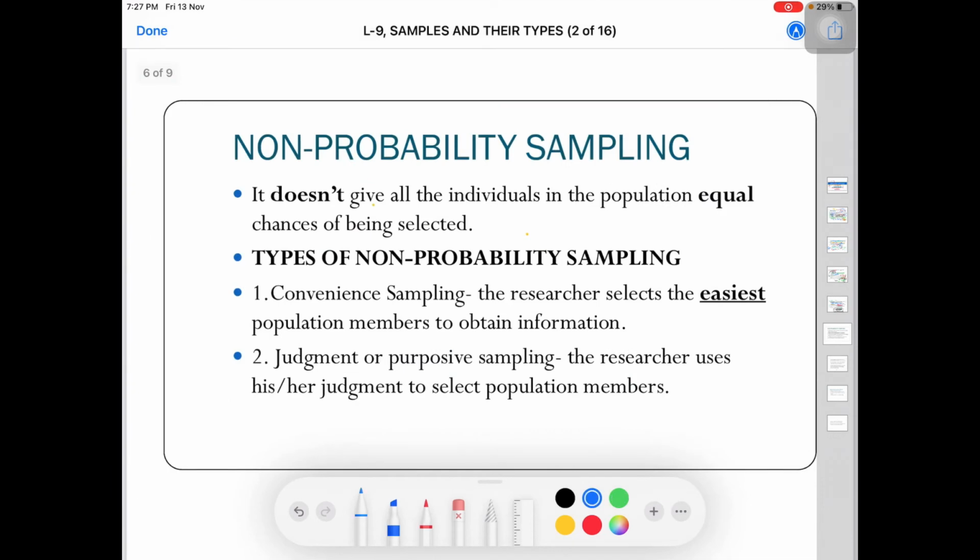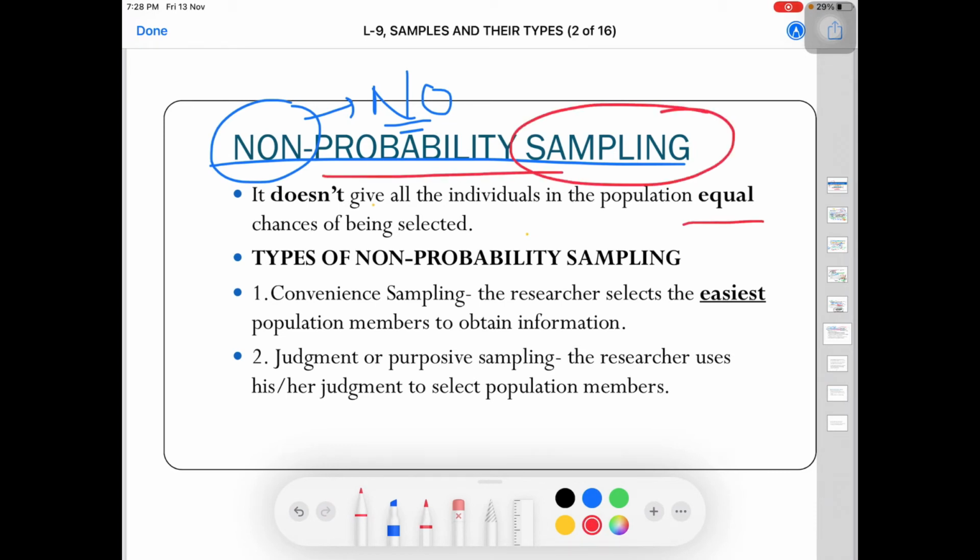Moving on, the other type is non-probability sampling. Non means no. Under non-probability sampling, there is no equal chance for the individuals or any elements in the population to be selected. So it is completely opposite of probability sampling. It has further divisions, and the first one is convenience sampling.